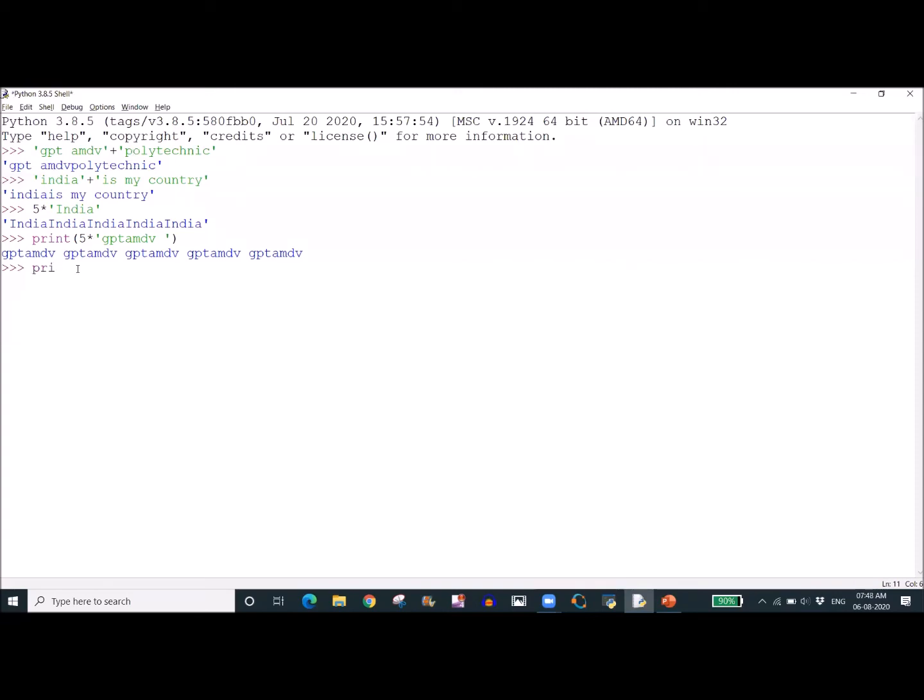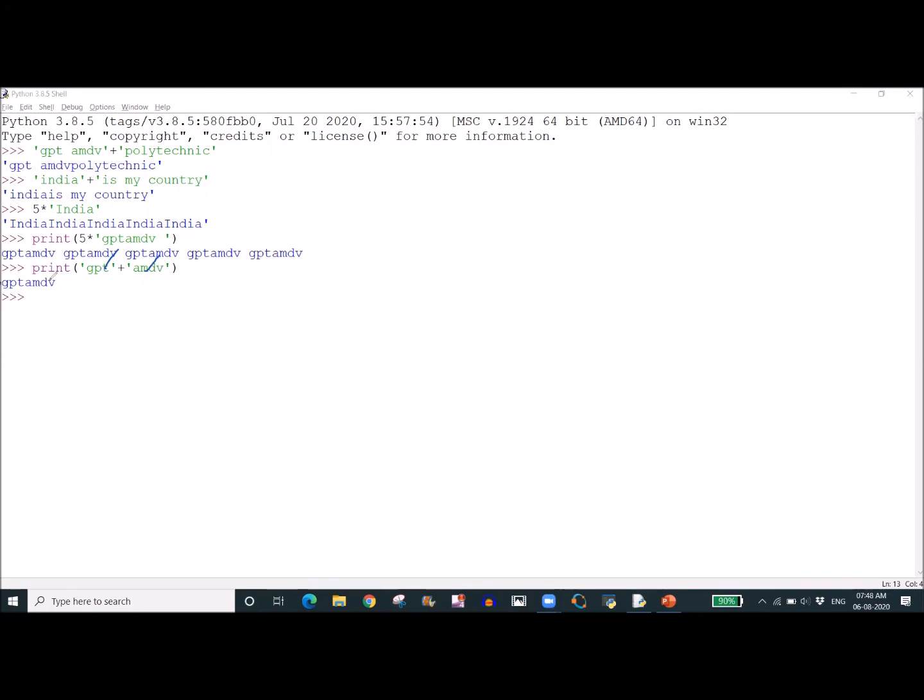Now we are giving print, GPT plus AMDV. If I give it in this manner, then more than two single quotes are coming. When we try to print GPT plus AMDV, we are giving two strings in two single quotes. These two strings in the two single quotes are added, and the result GPT AMDV is printed without any single quotes.